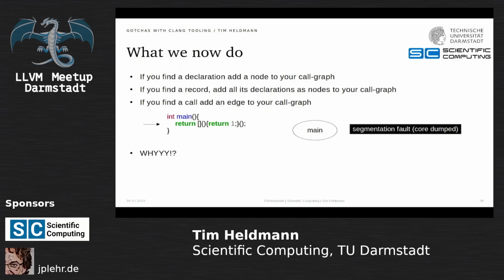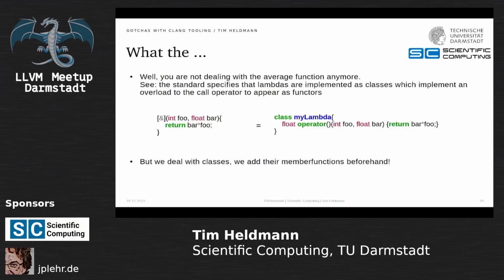And then you start to look into how lambdas are designed, and we already heard how lambdas are designed. Lambdas are basically classes. But we dealt with classes, right? If we find a class, we extract all the member functions of the class, add them to our graph. Right? We had logic for that. Why doesn't this logic work? We tried so hard.